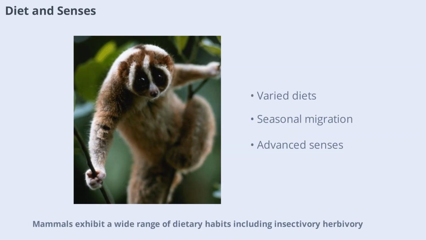Mammals exhibit a wide range of dietary habits, including insectivory, herbivory, carnivory, and omnivory. Some species like oceanic seals, whales, and deer are known for their seasonal migrations. Mammals also have highly developed sense organs, such as acute hearing, smell, and touch. Their brains are advanced, with a cerebral cortex responsible for conscious activities, memory, and learning, and a large cerebellum for balance and movement. These adaptations have enabled mammals to thrive in diverse habitats.